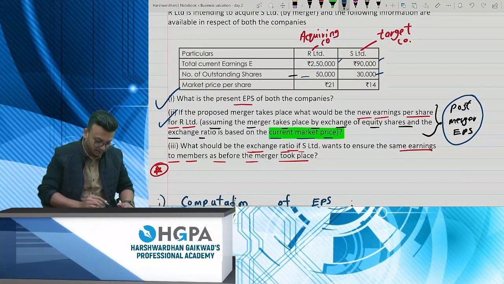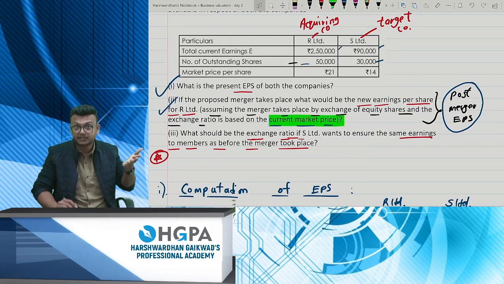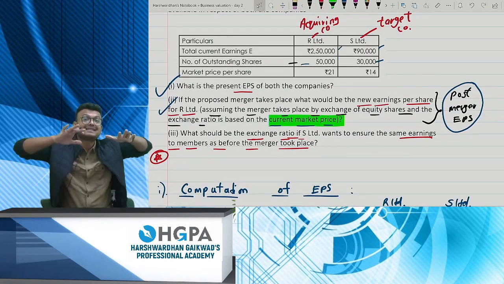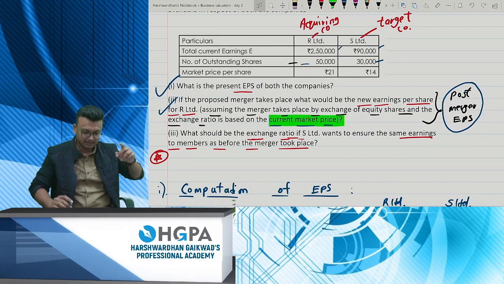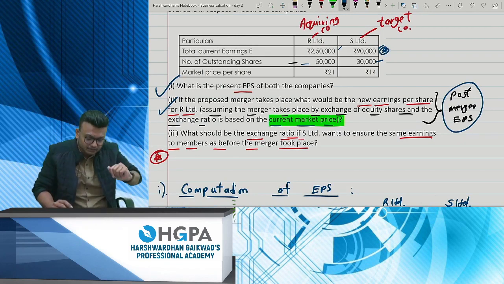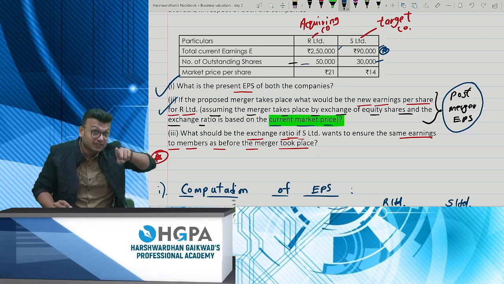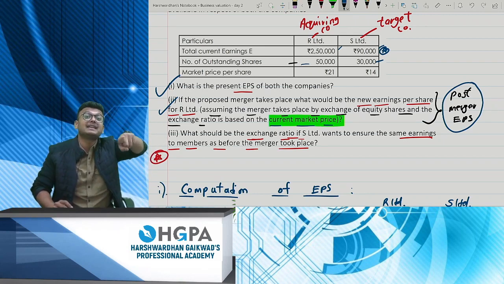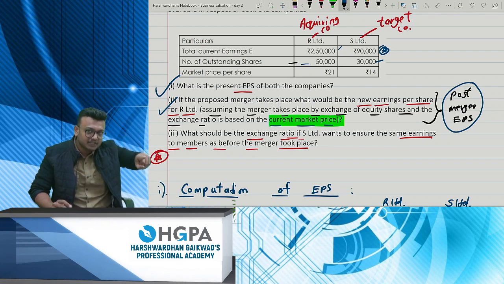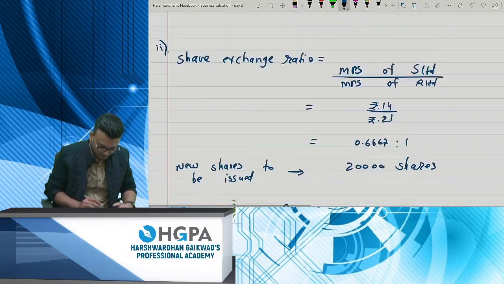Now, third question, which is important. They are asking what should be the share exchange ratio if S Limited, the target company, wants to maintain the same earnings. This means they have to maintain 90,000 only. So what should be the share exchange ratio? I can give you one hint: if you want to maintain your same EPS, then you have to compute the share exchange ratio not according to MPS but according to EPS. So your share exchange ratio will change, your number of shares issued will change, your total number of shares will change. This is what we have to do over here. So you write over here question number 3.